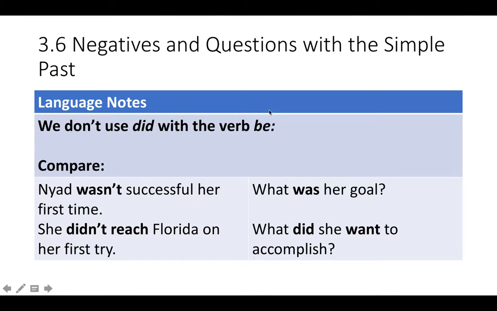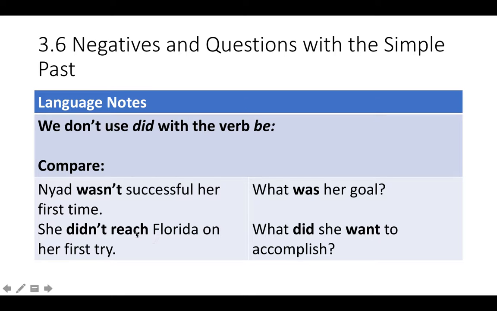Notice that with the verb to be, we never use did. Nayad wasn't successful her first time. What was her goal? In this negative, you will never see did or didn't. In this question, you will never see did.